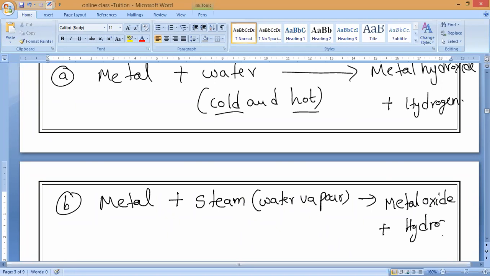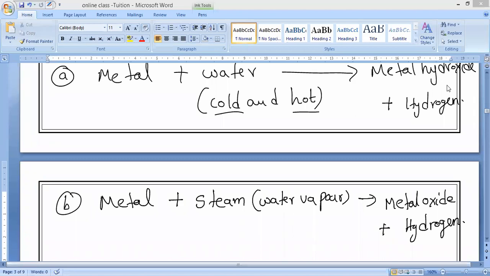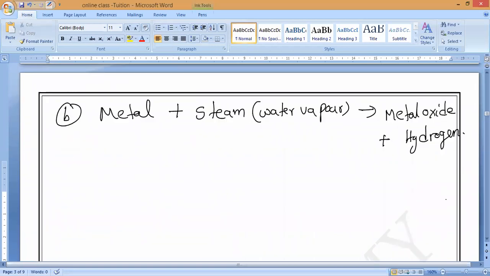Any doubt in this? Very clear and very important also. Have you noticed the slight difference? With cold or hot water, we get metal hydroxide and hydrogen. But the same water becoming steam gives metal oxide plus hydrogen.